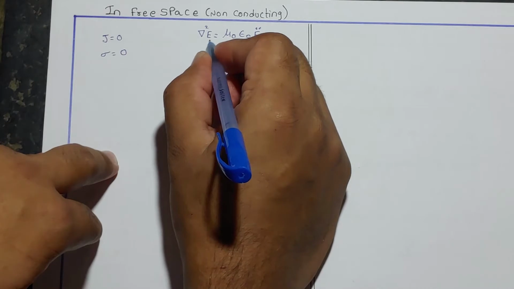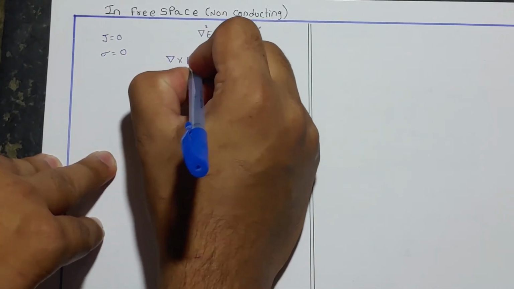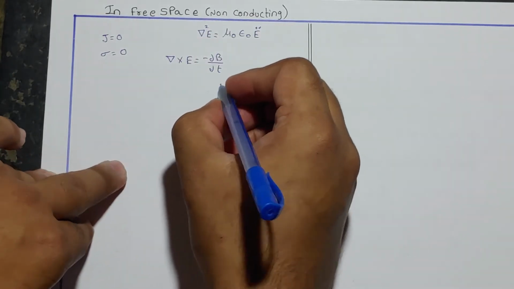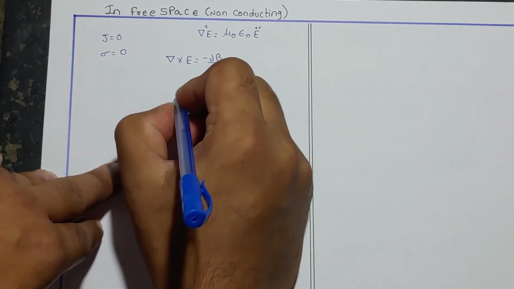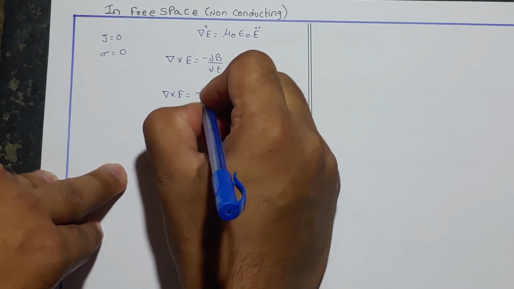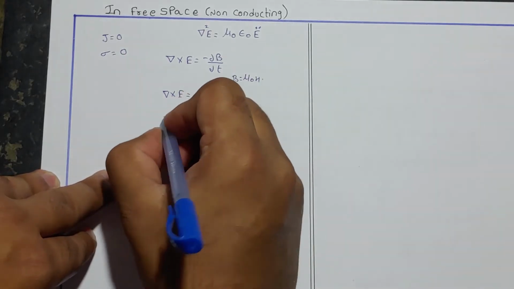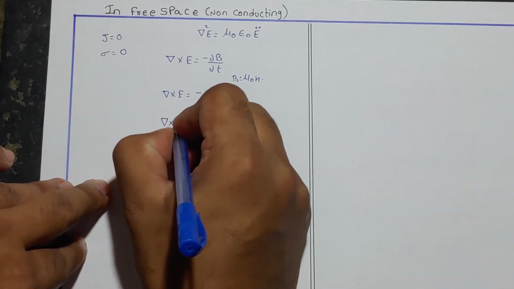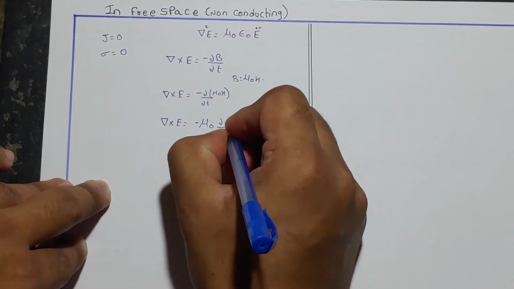As these are in the equations of E, let us use Maxwell's second equation, del cross E is equal to minus dou B by dou T. Here we know that B is equal to mu naught H. So substitute it. Del cross E is equal to minus dou by dou T of mu naught H. But as mu naught is constant, that would come out. That is del cross E is equal to minus mu naught dou by dou T of H.